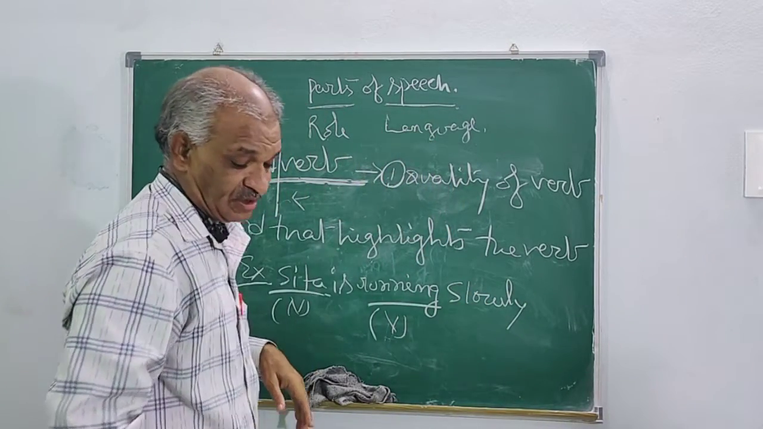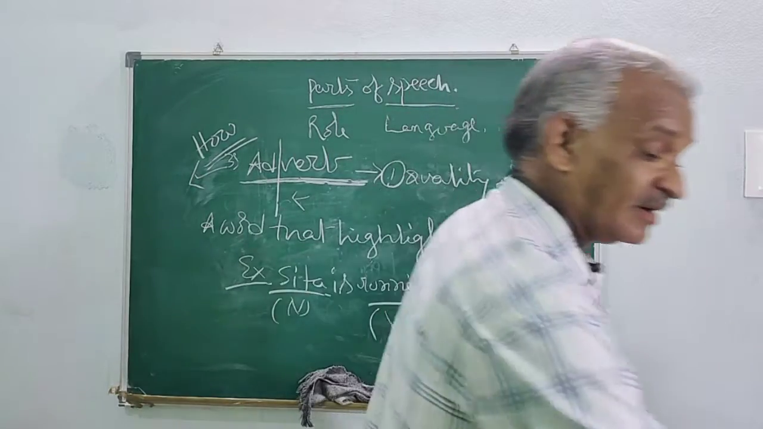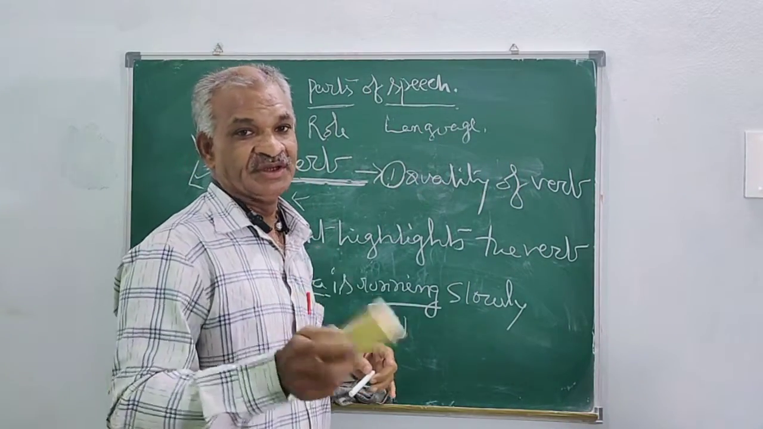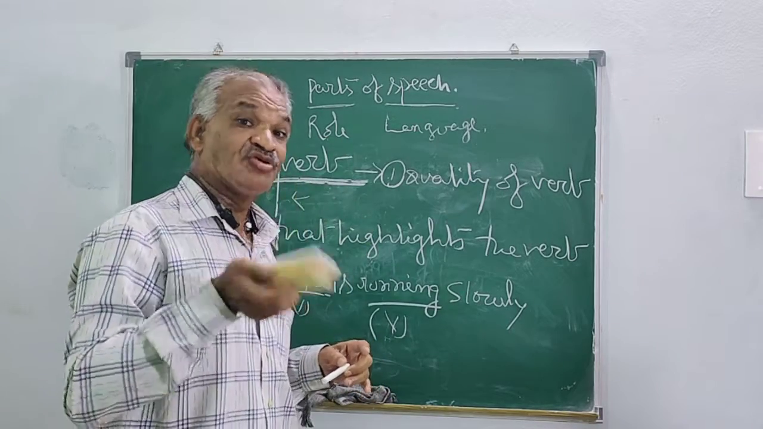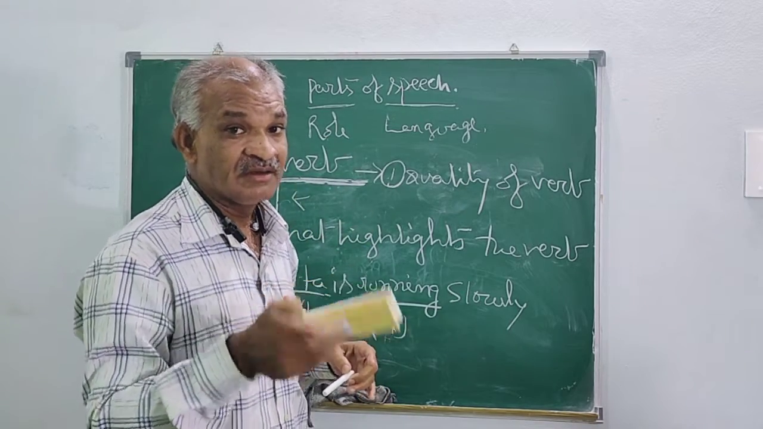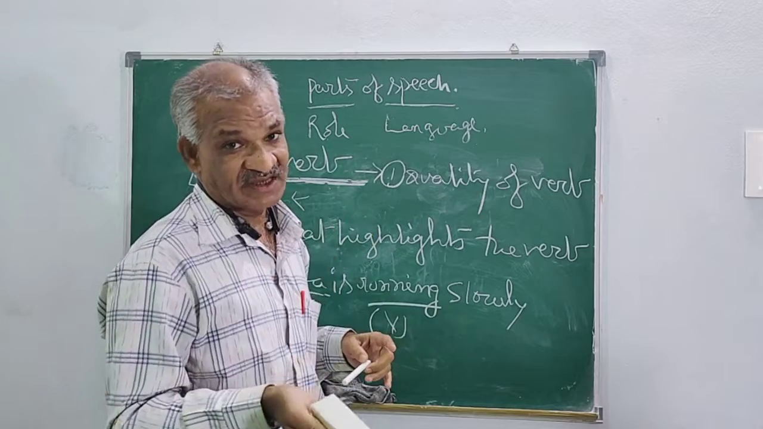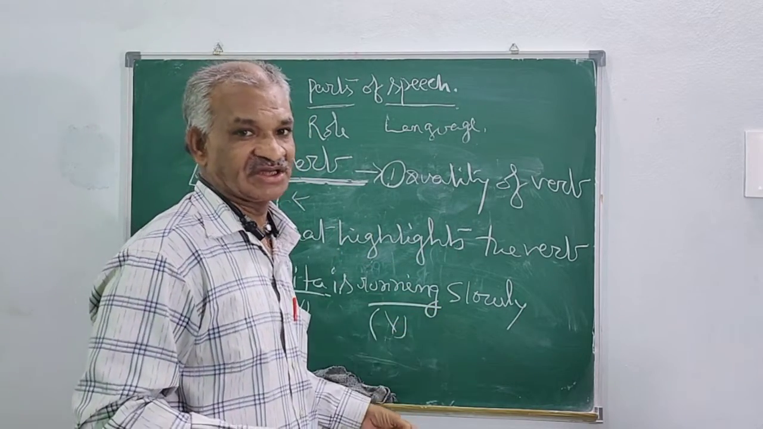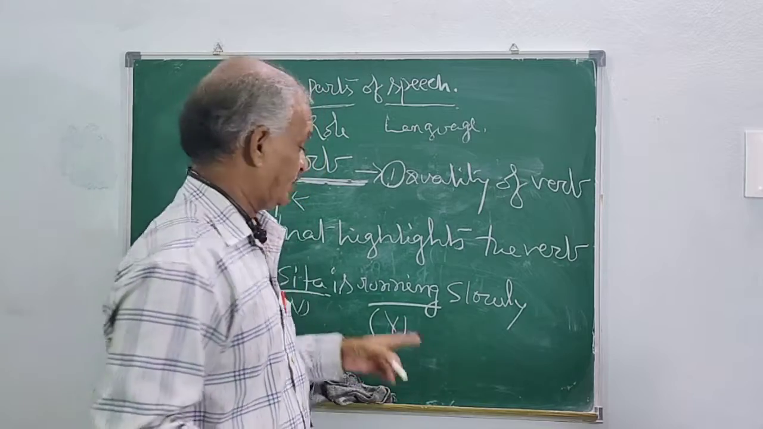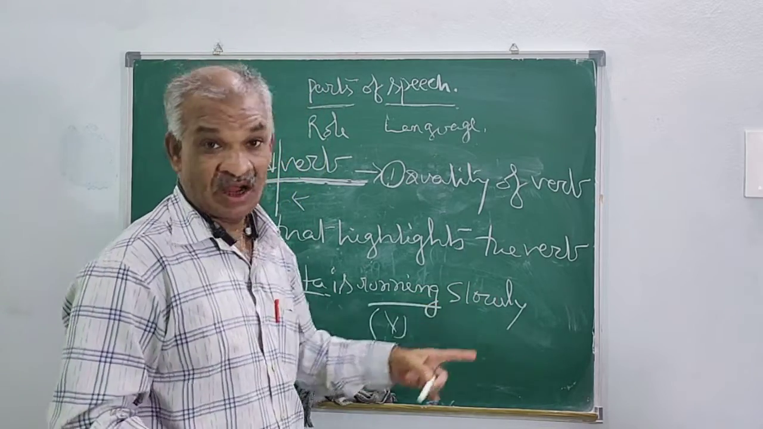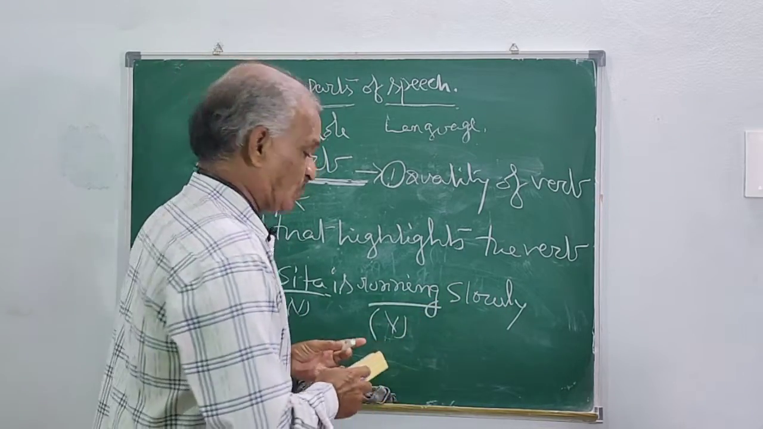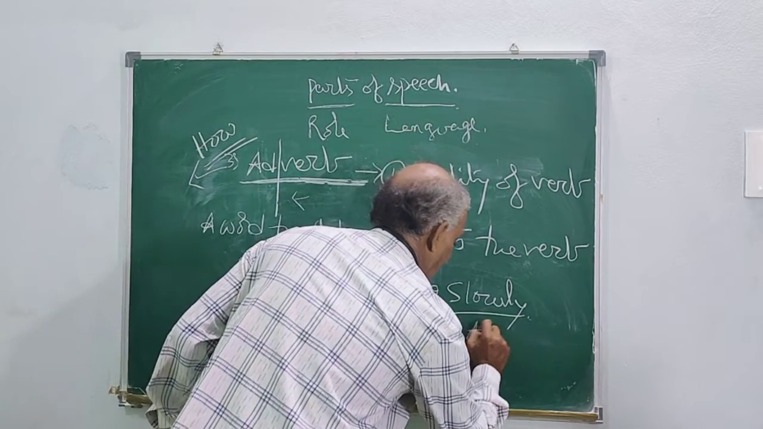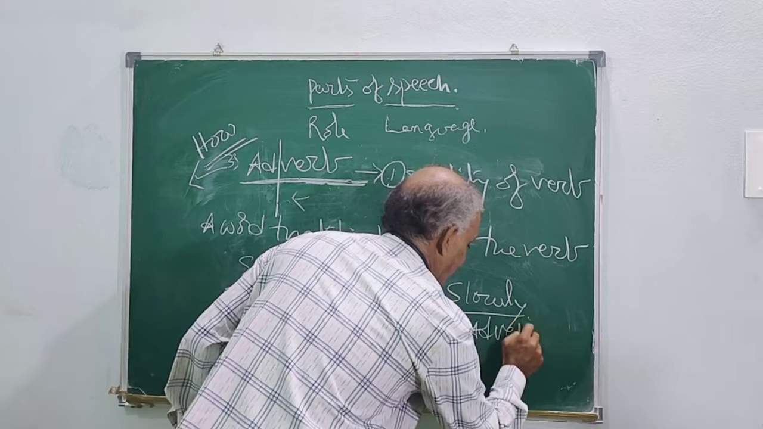Sita is running slowly. How is she running? What is she doing? She is running. But how is she doing that? Whether slowly or fast, you don't know. But with this you could understand how she is doing. Sita is running. How is she running? Slowly. This is the adverb.